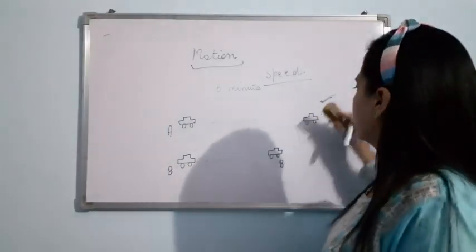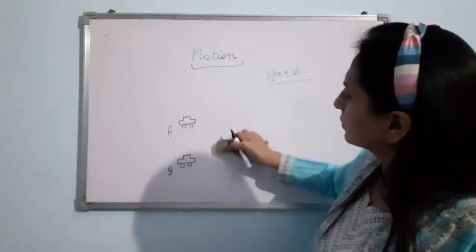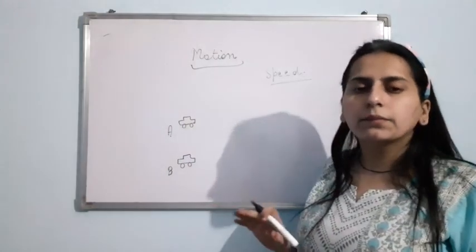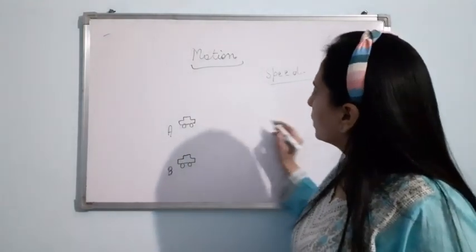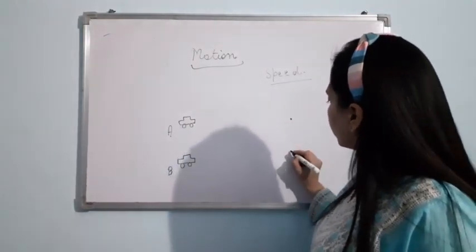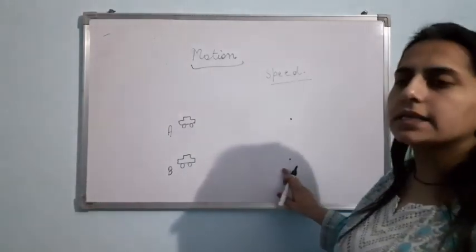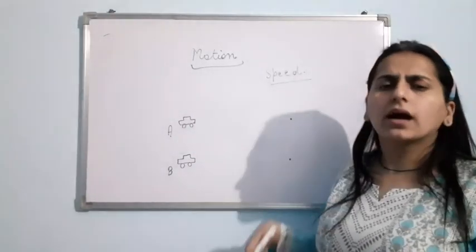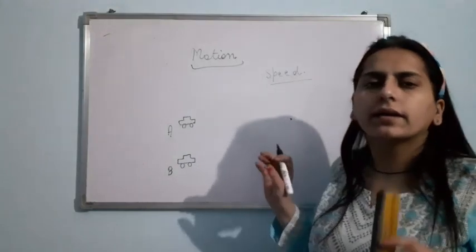Now, let me give you another example. A car and B car are there, and here is the destination point, at a fixed distance, suppose 100 meter. Both the cars are in a race and there is a destination point at 100 meter.